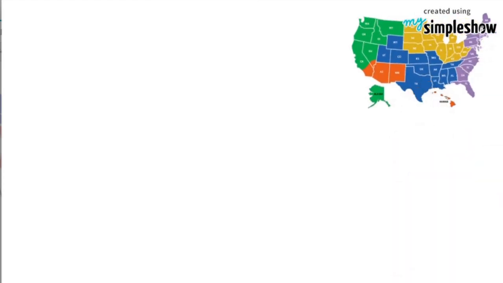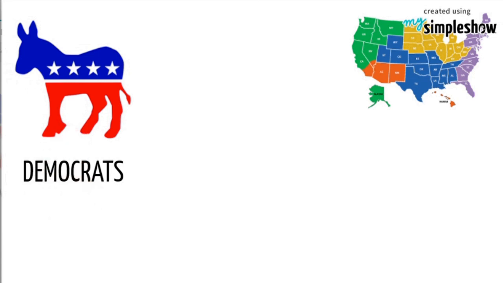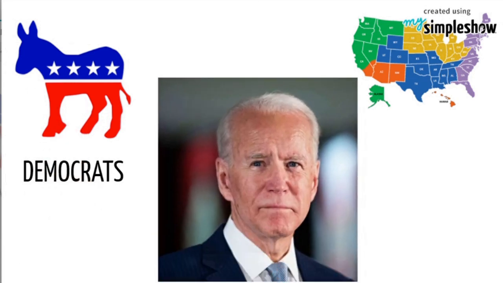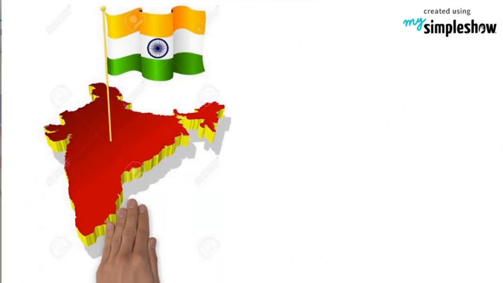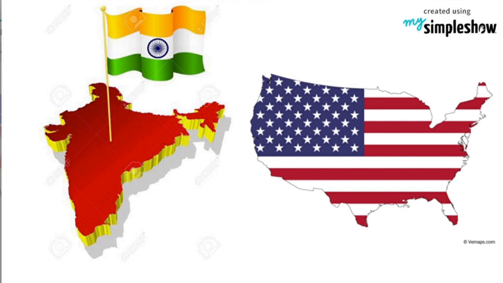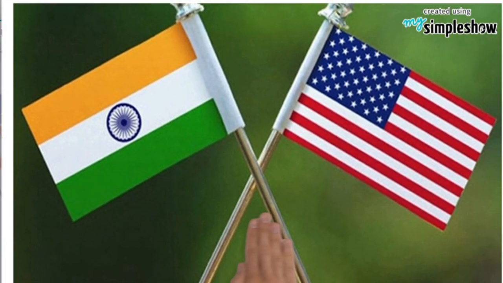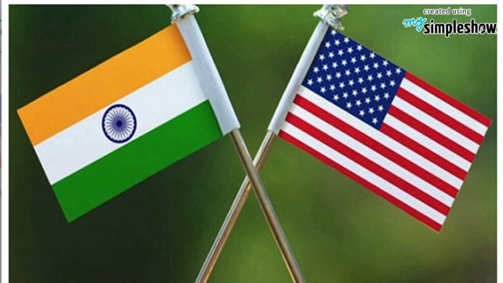The race for the 46th President of the USA has completed amid the novel coronavirus pandemic, and the Democratic Party nominee Joe Biden has been declared elected the President of USA. India is the largest democracy in the world, whereas the US is the oldest democracy. Although both countries are democratic republics, there are some differences in the way both governments function.